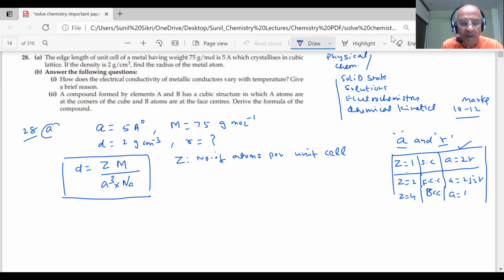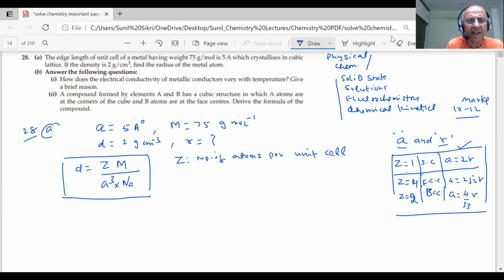A is 4 by root 3 R, that is, √3 R. So first we find the value of Z. Z value is 4 for FCC and Z value is 2 for BCC. Z is 1, 4 and 2.